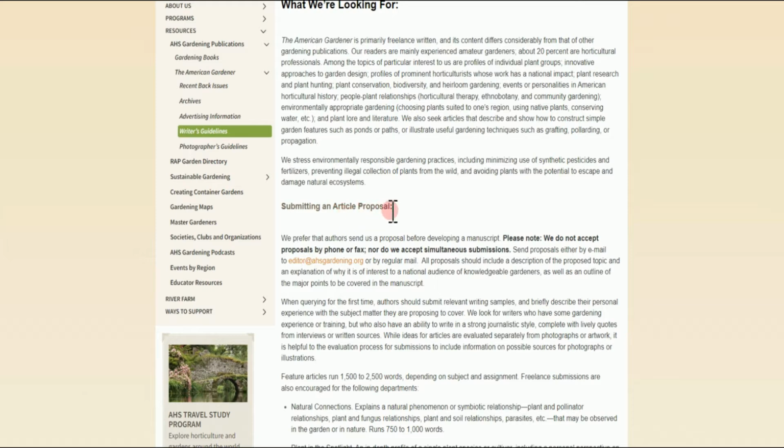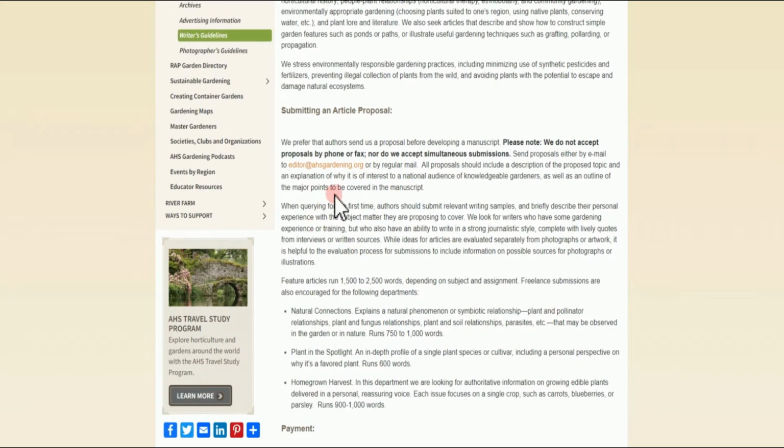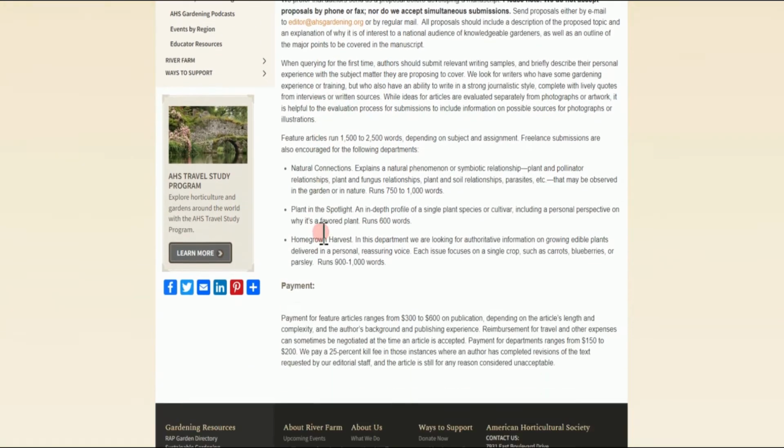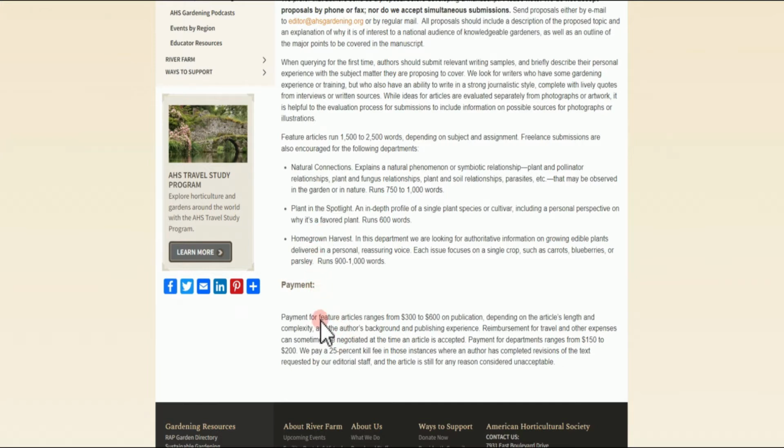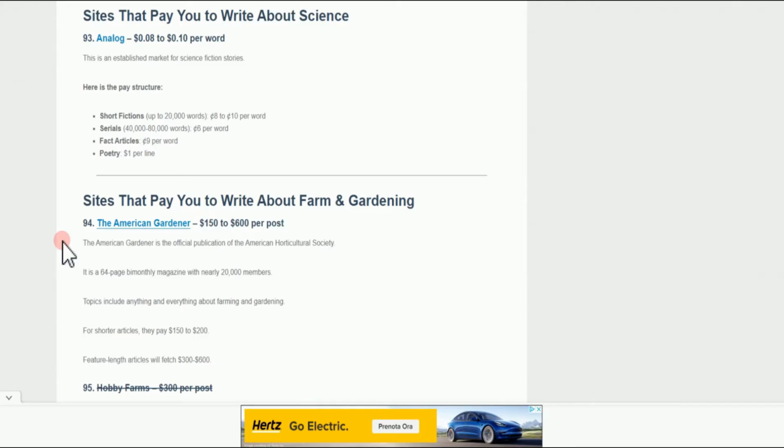Submitting an article proposal, you're going to read it to understand which email you are going to send the article to. Then also you're going to come over to the payment section to know how much they are willing to pay you. Like this very particular one, they are willing to pay between $300 to $600 on publication. That means once they accept your article, you're going to be getting this type of money here. And for the sake of this video, I will continue to use this website that's going to pay you to write about farming and gardening.